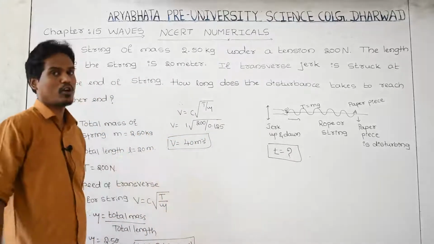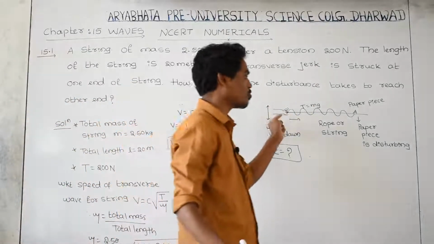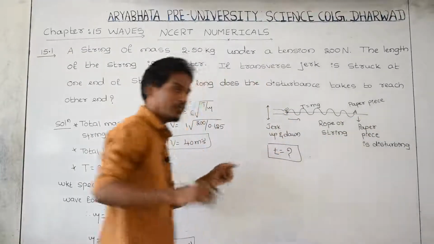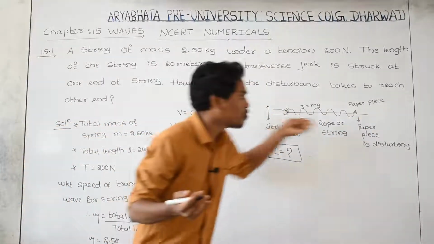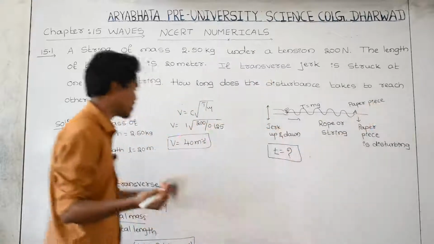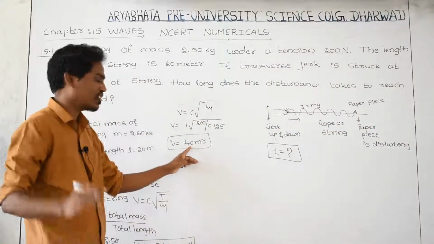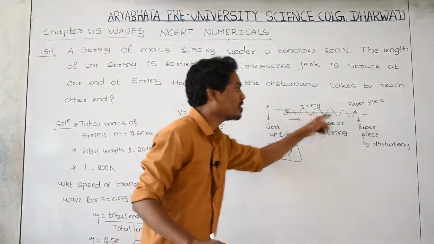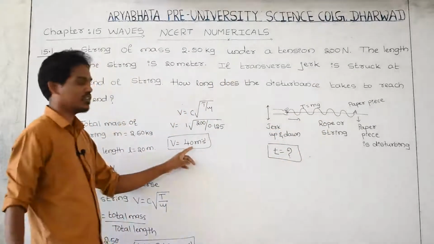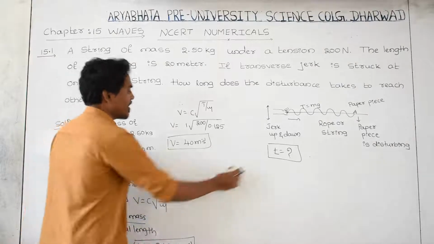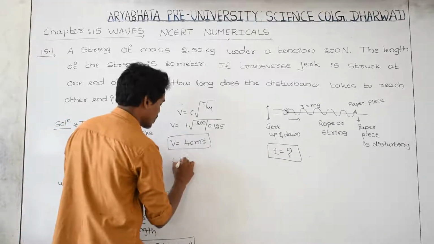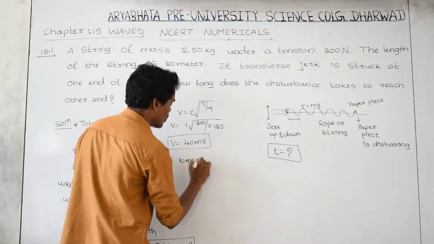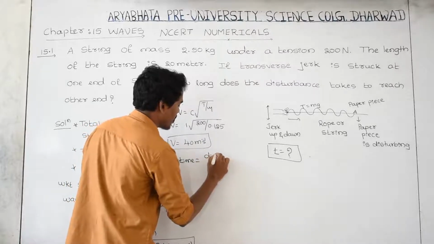What is V? The velocity of this disturbance through the string. With how much speed is the disturbance moving in the forward direction? With this much speed. It means that in 1 second the disturbance moves this much. And we need to find out T. Therefore, time equals distance by velocity.